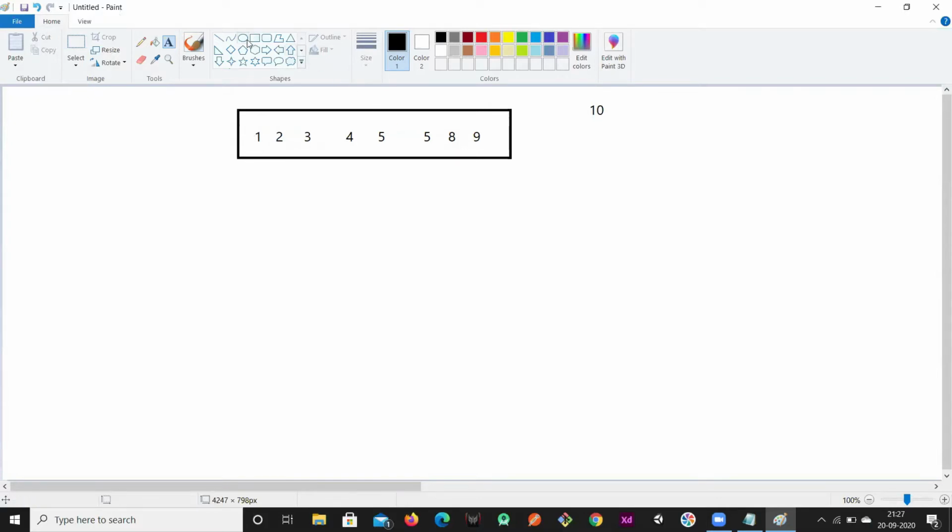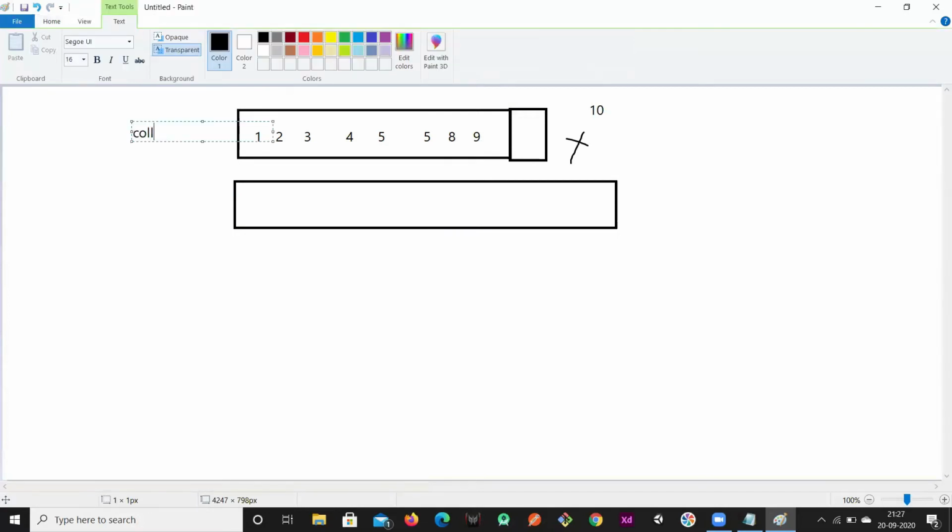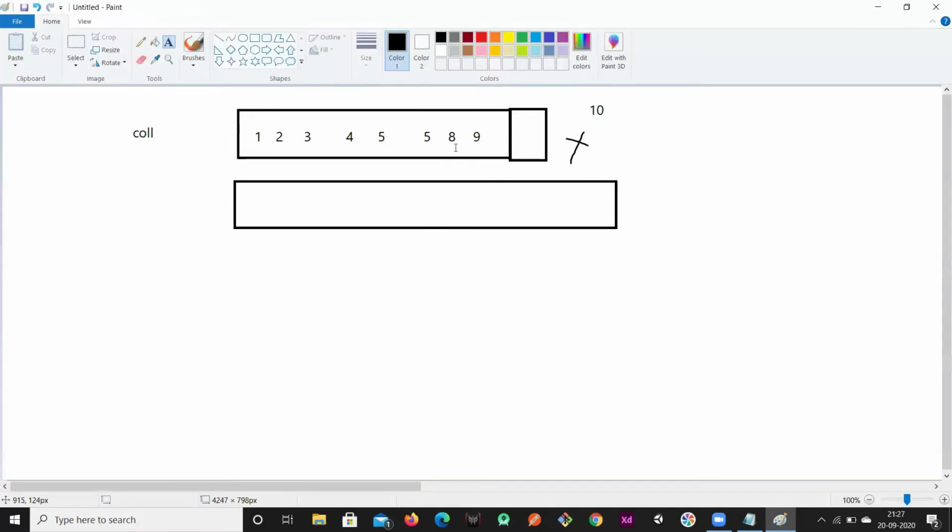But internally, what happens is it's not going to create an extra space something like this. Instead, what it's going to do internally is create a different copy, one more collection. So let's say this is my collection, and it is representing these many values, right?